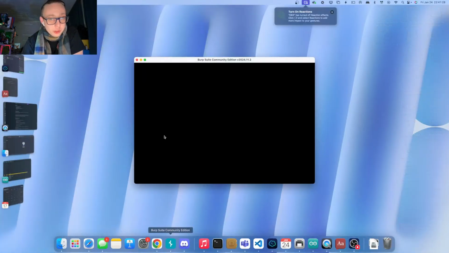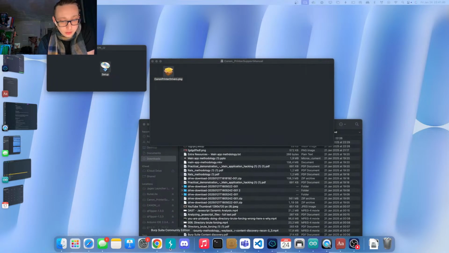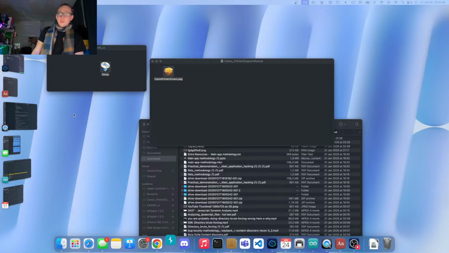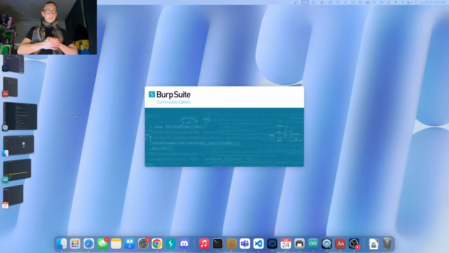Let's open Burp Suite for a second. So I'm going to use Burp Suite Community Edition from my end. That way you guys know that you can use the Community Edition easily for this. You don't need to have the Pro version. And since it's Java, of course, it likes to be a little bit dramatic, just like those Cisco network switches.